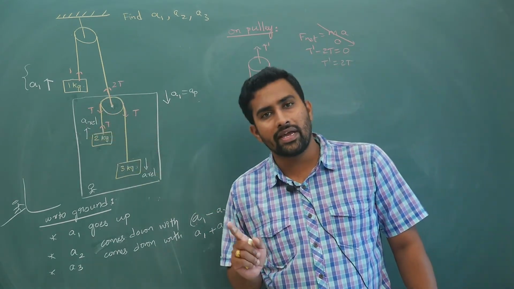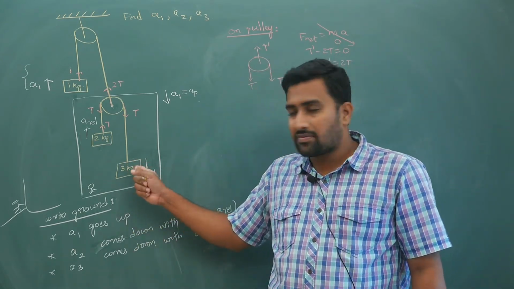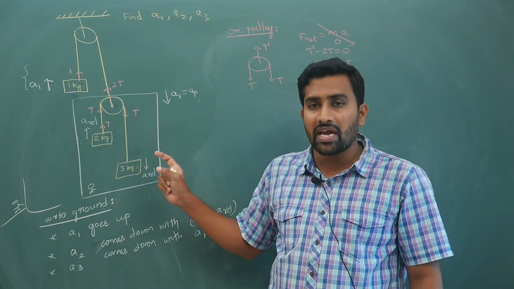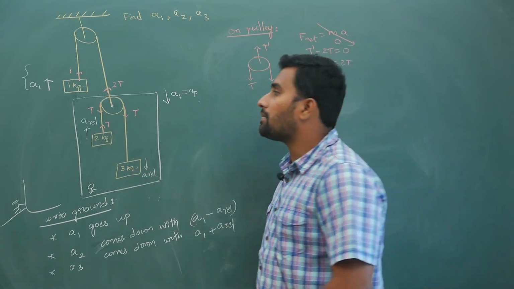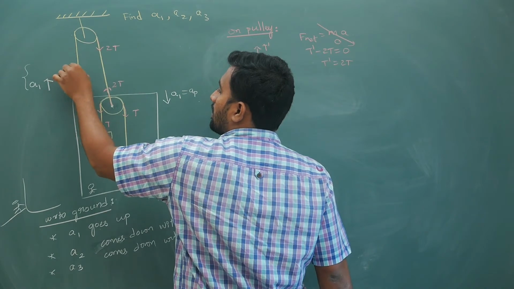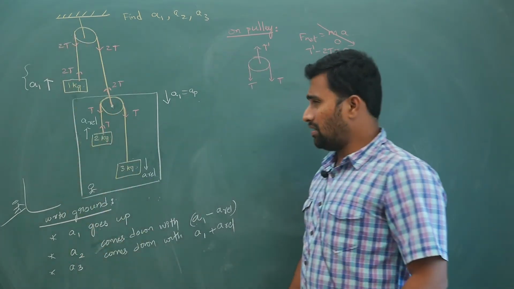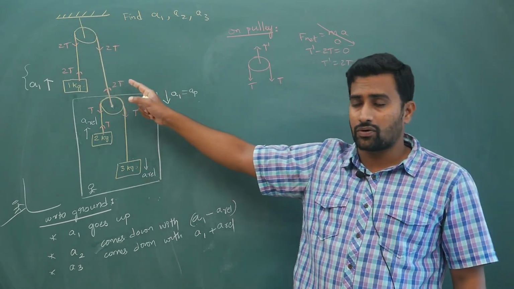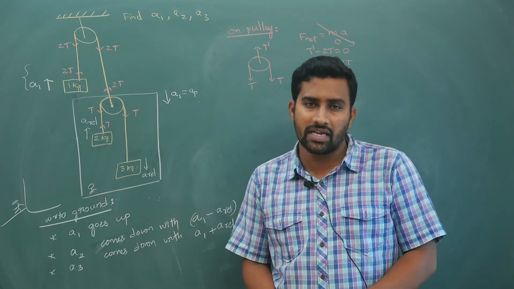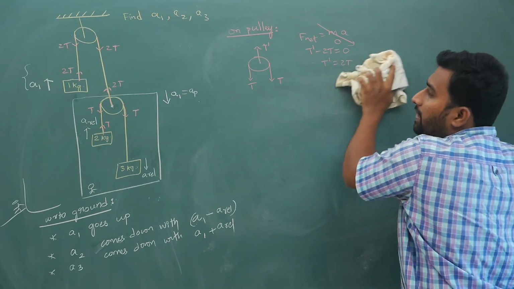What we are doing is called the free body diagram approach. Do not write the equations directly here, you have to separate them, because I don't have sufficient space. I am marking 2T this way, but it's a bad idea, please do not do it. Draw an FBD for each separately, don't make everything clumsy. So everywhere in the top string you have a tension of 2T. In the second string, everywhere you have a tension of T. Now next we need to solve the equations. Hope you have understood this.